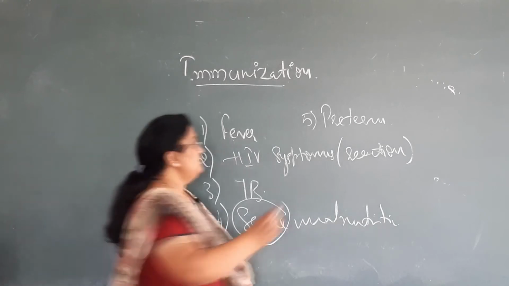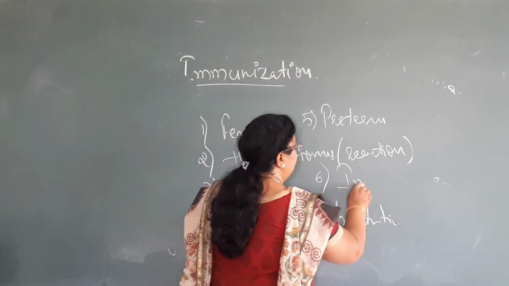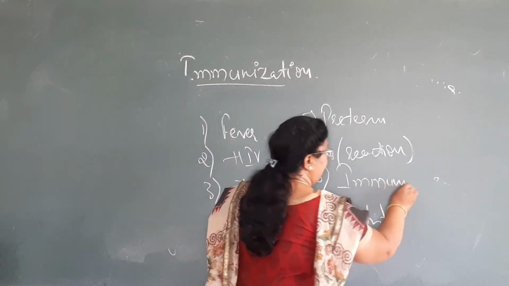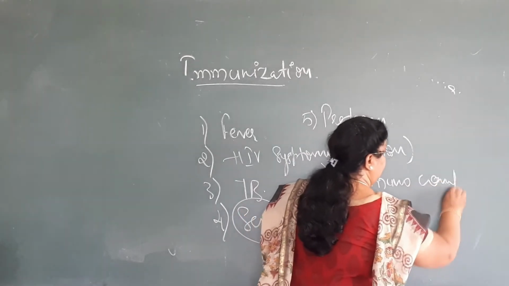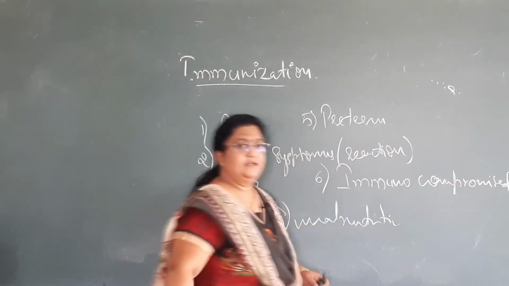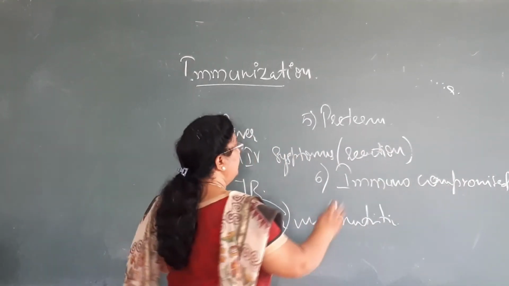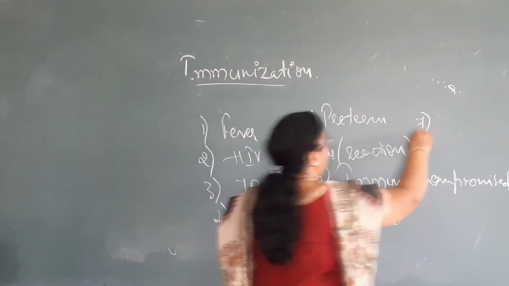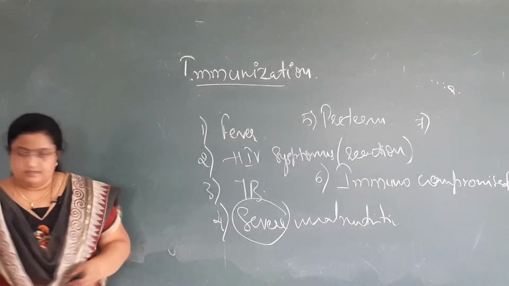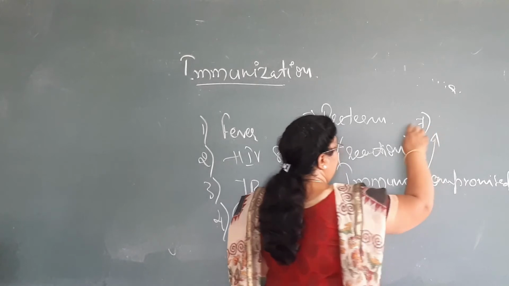Then the last one is any of the malignancies where the child is in an immunocompromised condition. Wherever the child is immunocompromised, there we must avoid the vaccination. And the last contraindication of the vaccination is where the child is on long term steroids. See, all these come under immunocompromised.